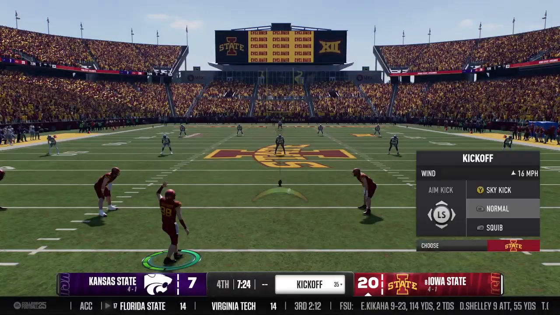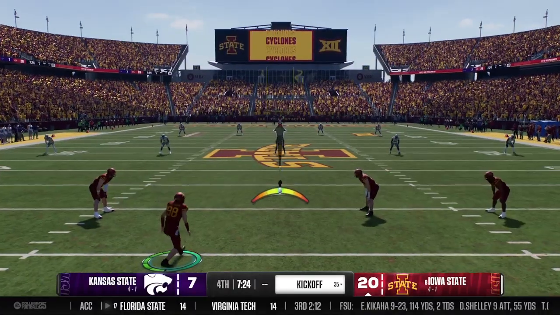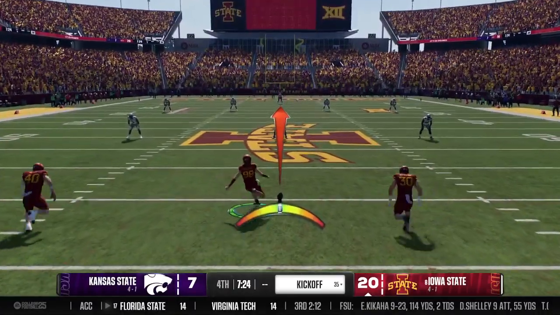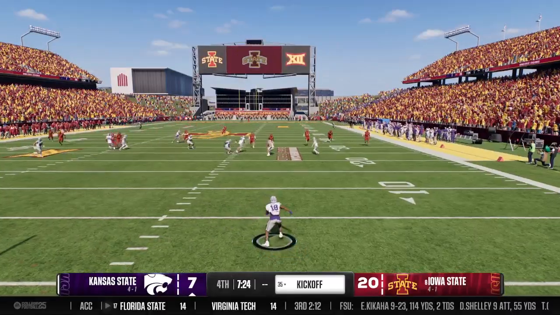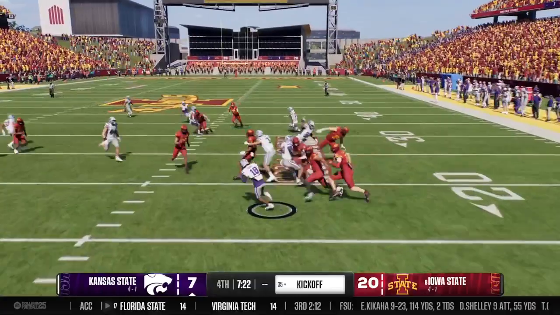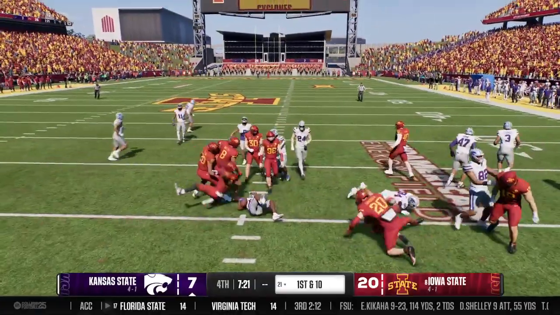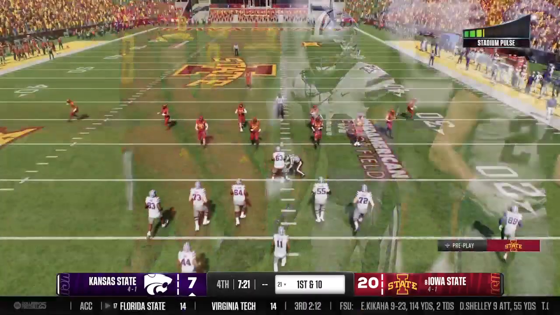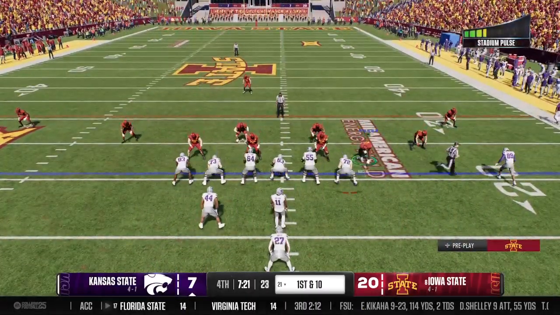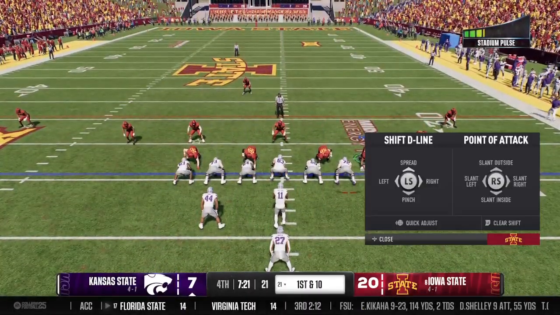So after putting 3 on the board, the kickoff team is out there ready to boot it away. And he takes this from inside the 5. Not a lot of space to be found. Good hustle by the coverage team, and they stop him at the 21. And here comes the Kansas State offense back onto the field.